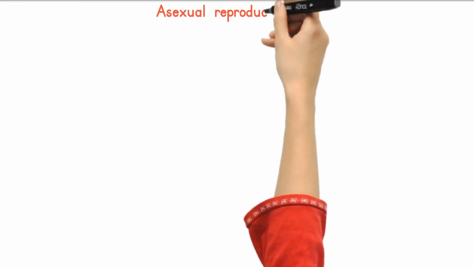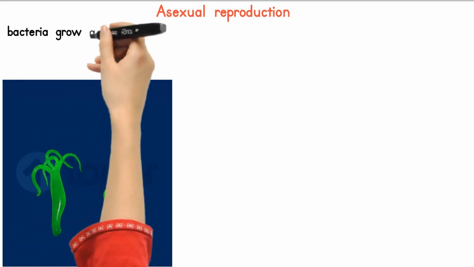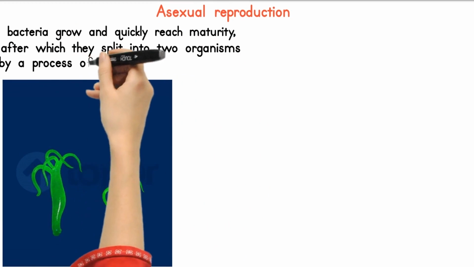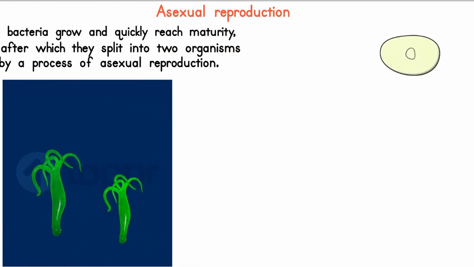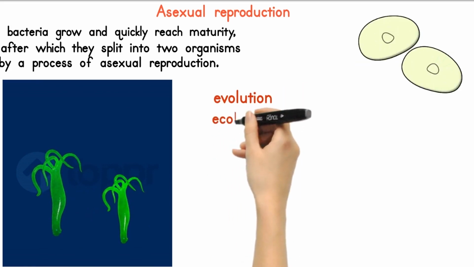Asexual reproduction involves only one parent, and the resulting cells are generally identical to the parent cell. For example, bacteria grow and quickly reach maturity, after which they split into two organisms by a process of asexual reproduction called binary fission. Other characteristics of living things are